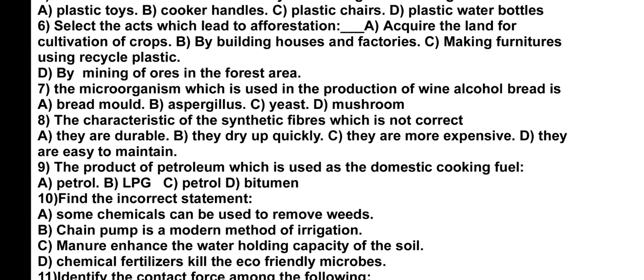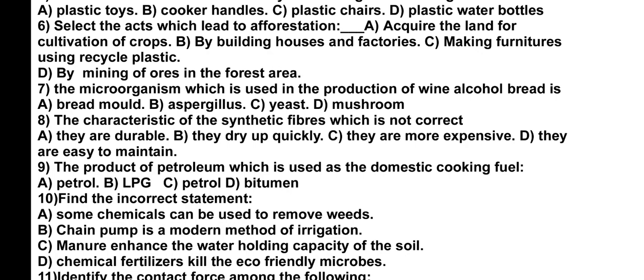Sixth question, select the acts which lead to afforestation. Now let us see what is afforestation. Afforestation is nothing but increase in the number of plants, or growing trees, or increasing the area of the forest. Now, which are the methods given here? Acquire the land for cultivation of crops. If we take the land and cultivate only one kind of plants, like crops, there won't be afforestation, it will lead to deforestation.